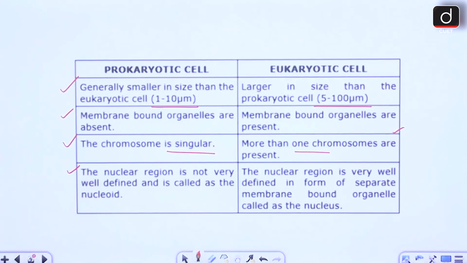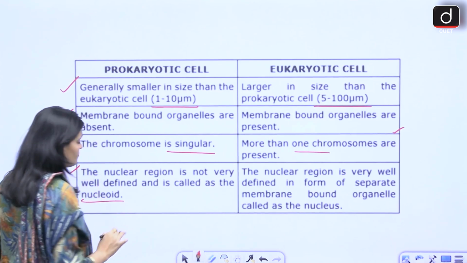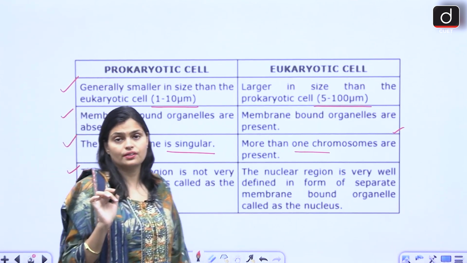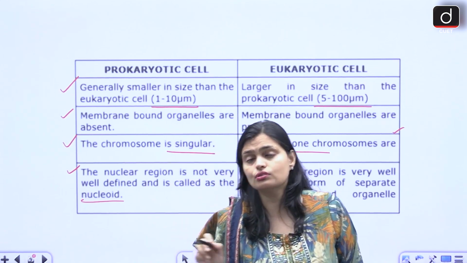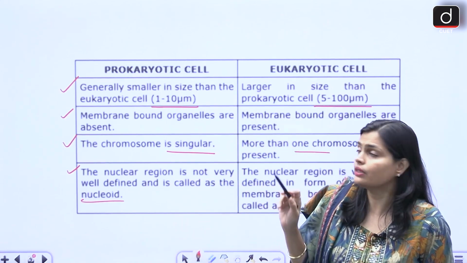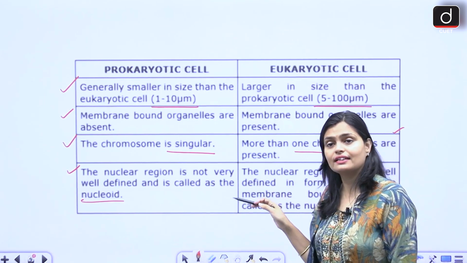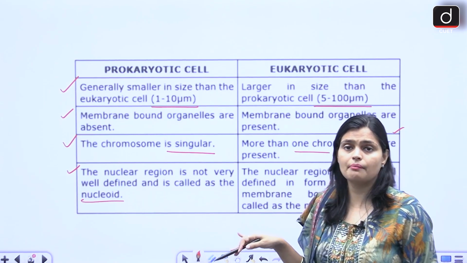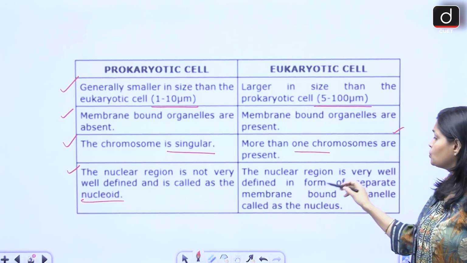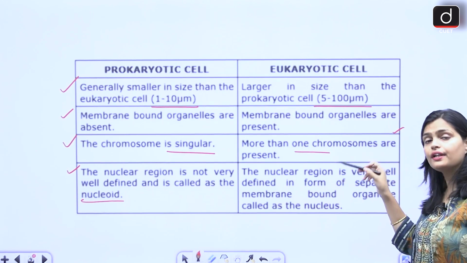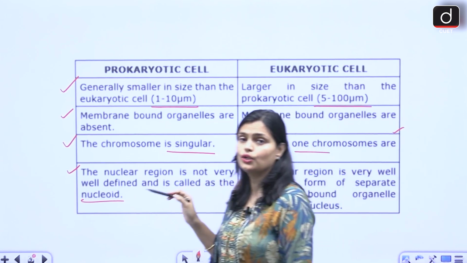The nuclear region is not very well defined and is called the nucleoid, right? So what does it mean? Since the nucleus is also a double membranous structure, surrounded by a double membrane, in prokaryotic cells it is absent. In eukaryotes, you have a proper well defined nuclear membrane and the nucleus.